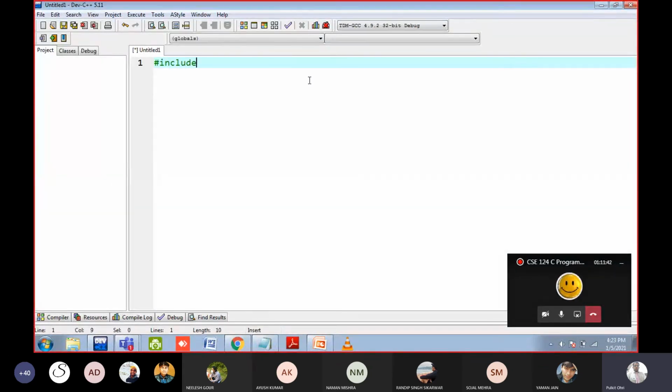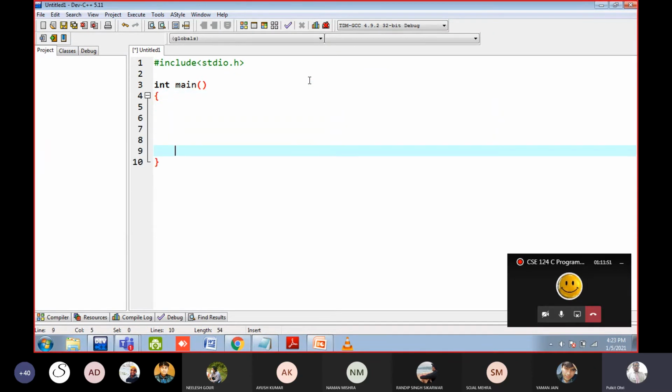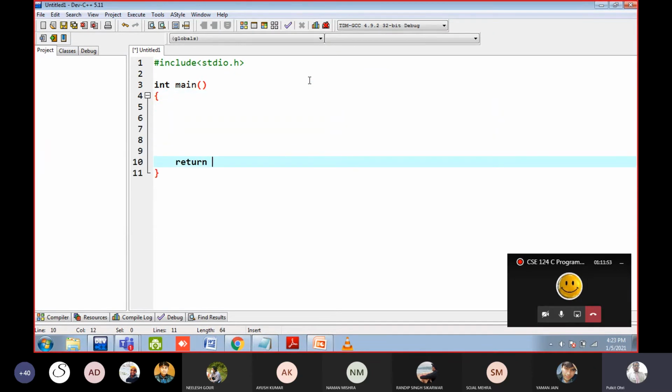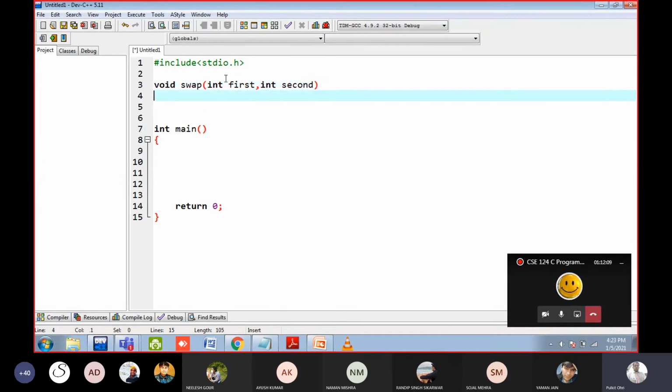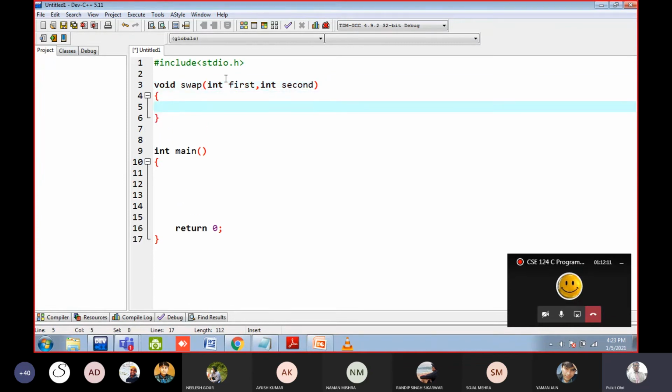Hash include stdio.h. This is the header file. Let us write the main function. I can write return 0. It depends on me. But if I am not writing return 0, it means the compiler is automatically writing it. Okay. First, let us create the swap function. Void swap, int first, int second. You guys can also try in your compiler. You have to do this program. Okay. Int temp equal to first.